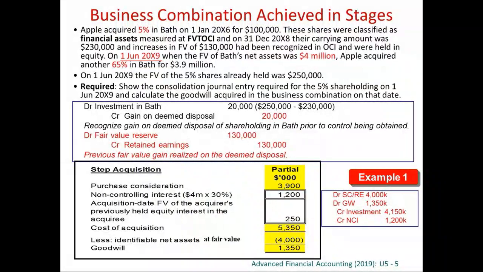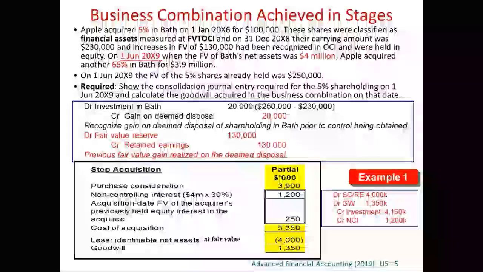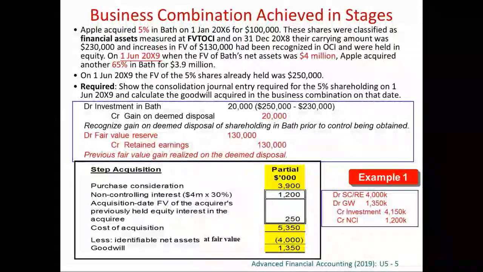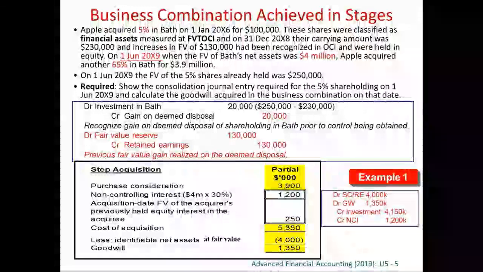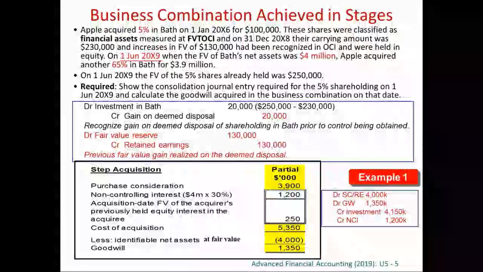So basically, these two together is the amount that we pay, 100% of what we pay. What we get is the net assets of the subsidiary, fair value adjustments, and goodwill. We don't have the details of the net assets. We don't have the figures for the assets and liabilities, but we do know that it must be the same as the equity. So we also do not have any detail of the equity. So that's why we simply debit share capital, retained earnings, etc. Anyway, we do need to debit all this equity at the day of acquisition. It must be 4 million because the net asset is 4 million. So the equity figure must be 4 million. Equity means net assets, in terms of the figures.